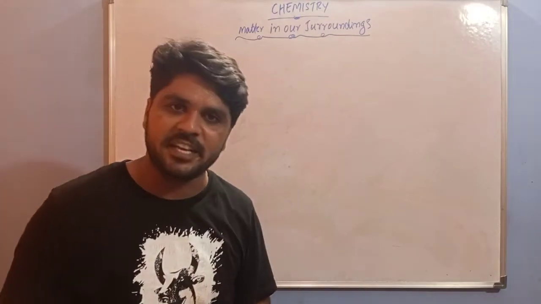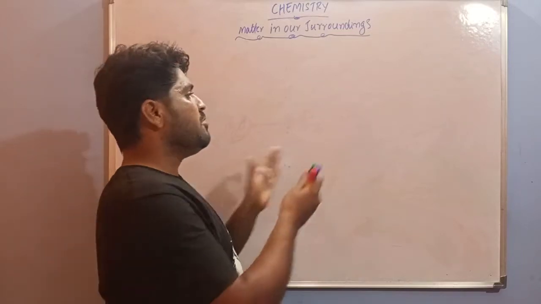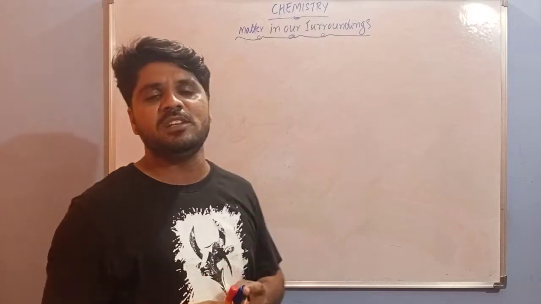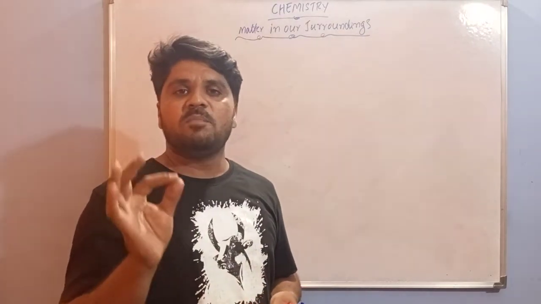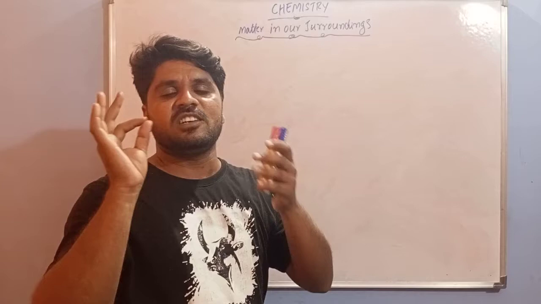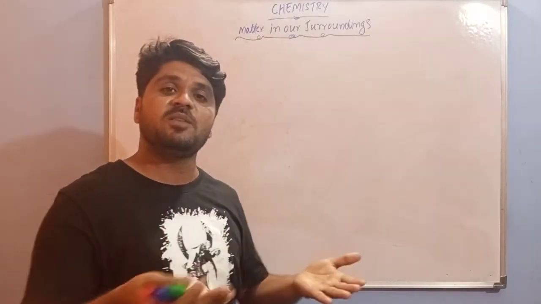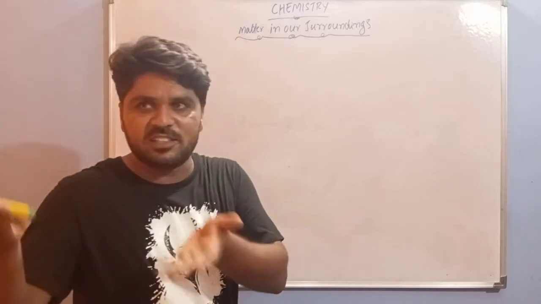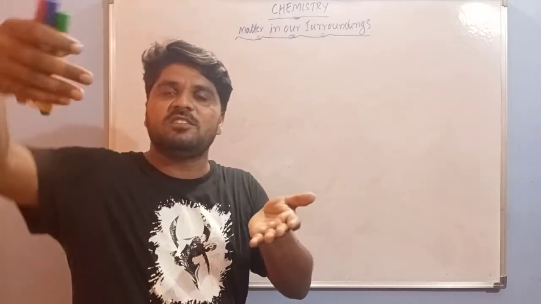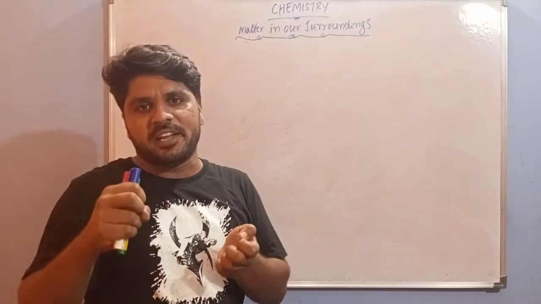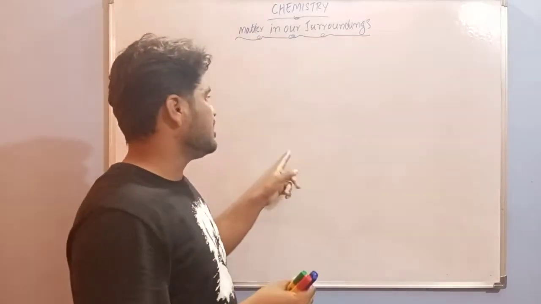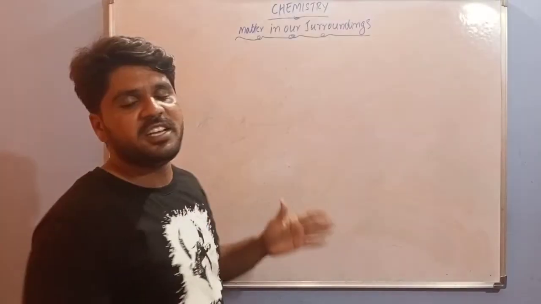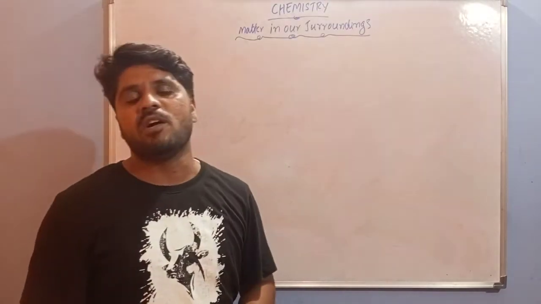Next is humidity. Humidity is inversely proportional to evaporation. We already said that humidity means the amount of water particles present in the surroundings. If water is already present in the surroundings, in the air, the air particles already hold some water particles. So there is no space for further water particles to evaporate. That's why humidity is inversely proportional to evaporation.